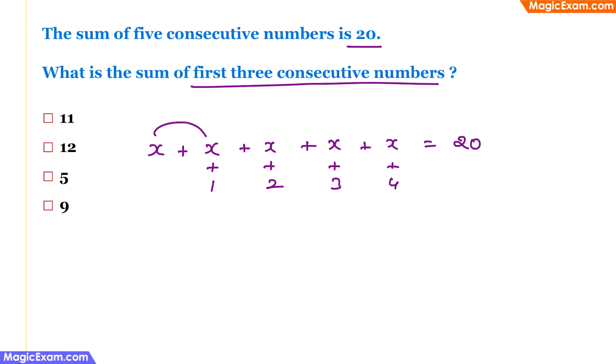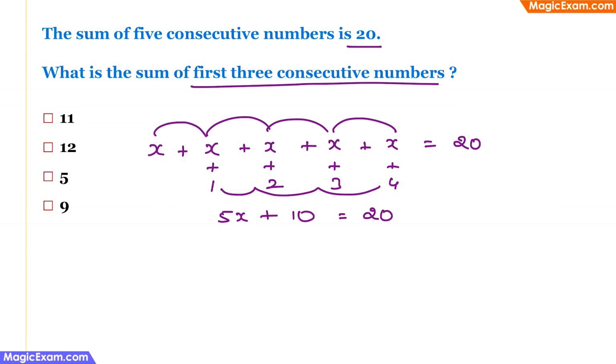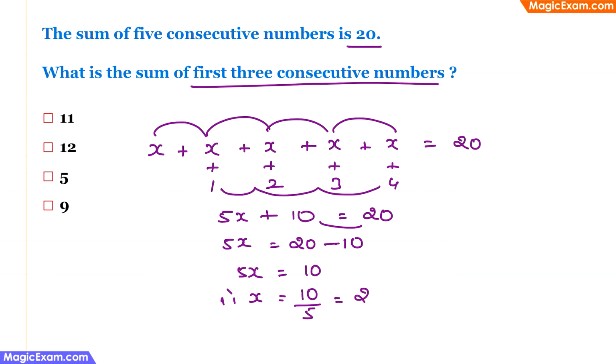Now if we add the total number of x's here, we see that it will be 5 x's, and if we add these numbers together, we'll see plus 10, and the total is 20. Now 5x is equal to 20 minus 10, because we have moved the 10 this side, and 5x will be 10. Therefore, x is equal to 10 by 5, that is equal to 2.